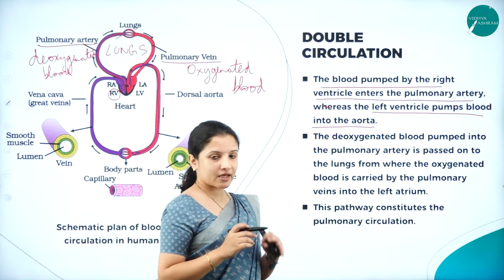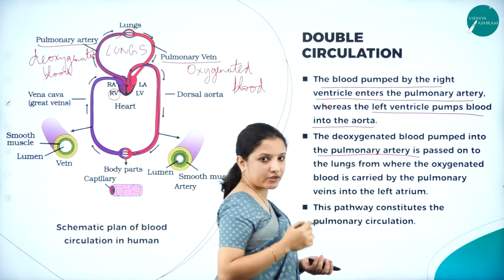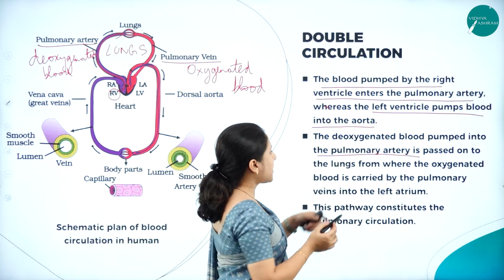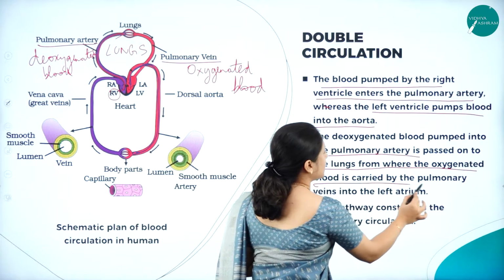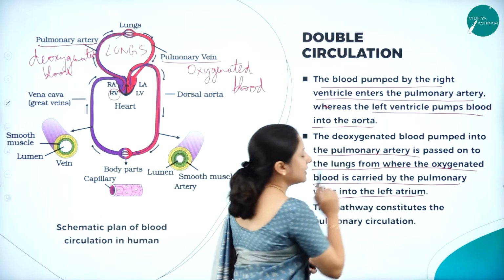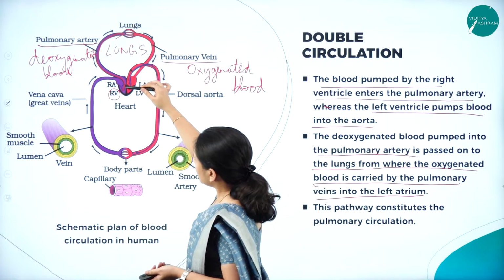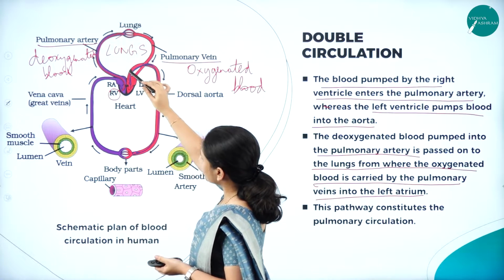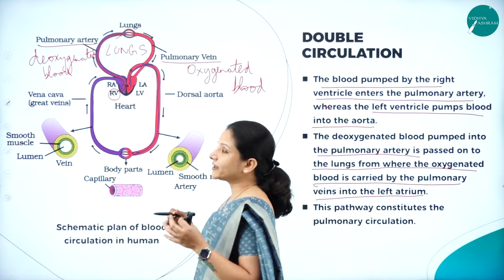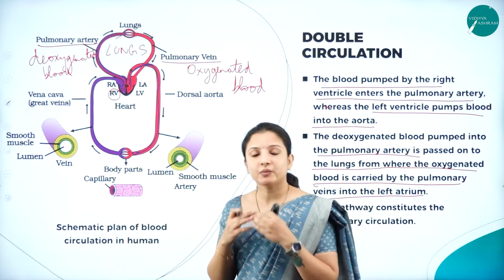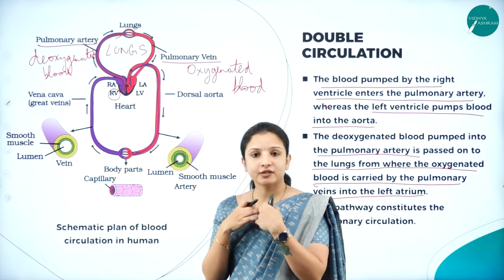Now the deoxygenated blood that is pumped into the pulmonary artery is passed on to the lungs, from where the oxygenated blood is carried by the pulmonary veins into the left atrium. Now you can see here. The right ventricle carries the deoxygenated blood. From where does the deoxygenated blood come? Here you have to understand, we breathe, right? When we breathe, what happens? We take in air. That air enters into our lungs.